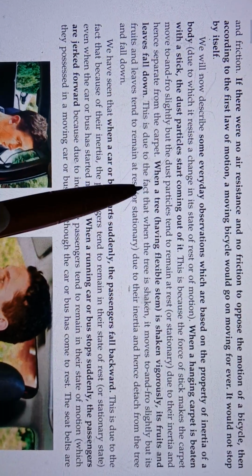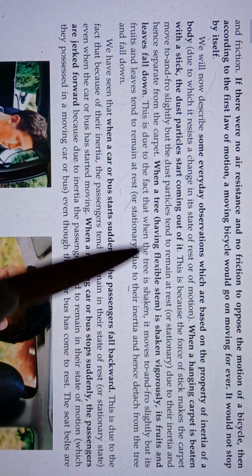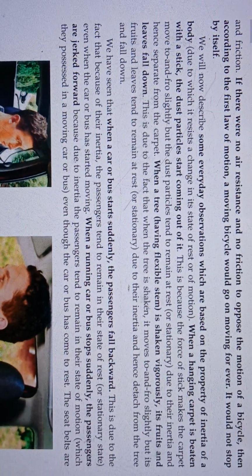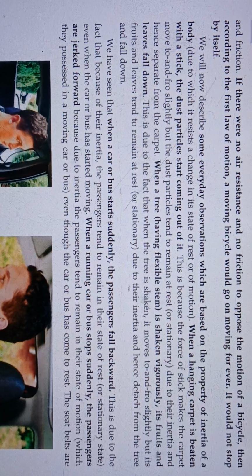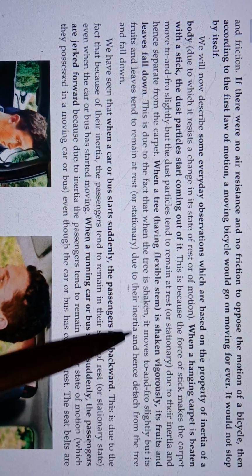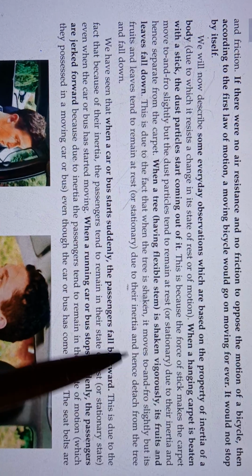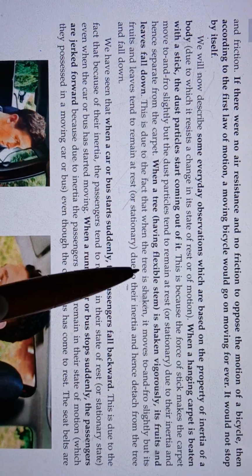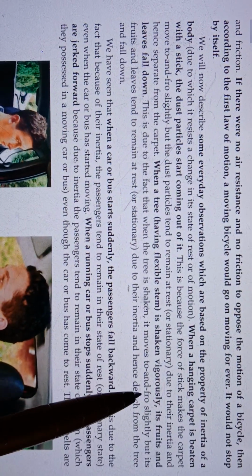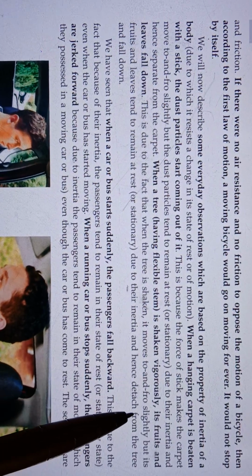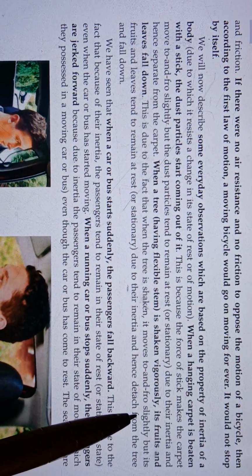Another example is when a tree is shaken vigorously, its fruit and leaves fall down. The fruit wants to remain in the state of rest, while the sudden movement of the branches tends to make the fruit go down.